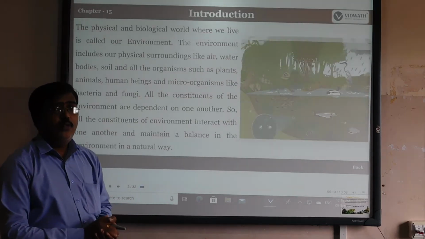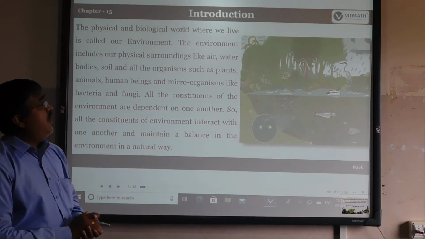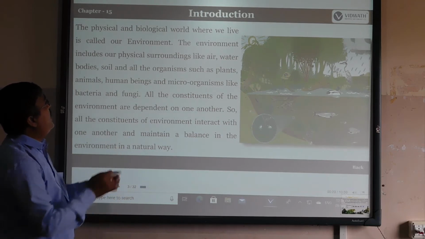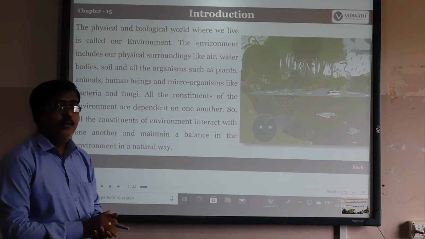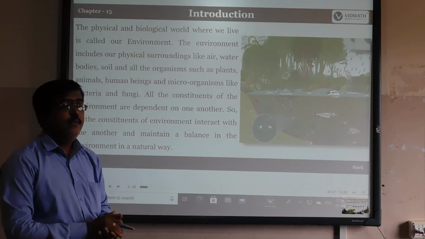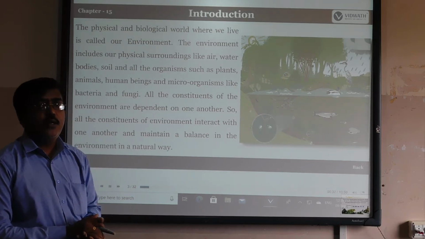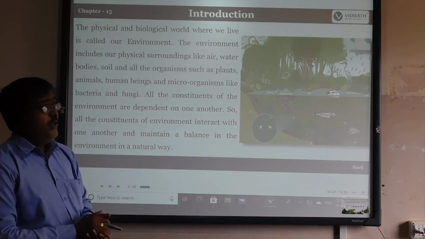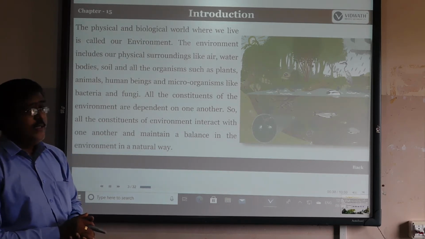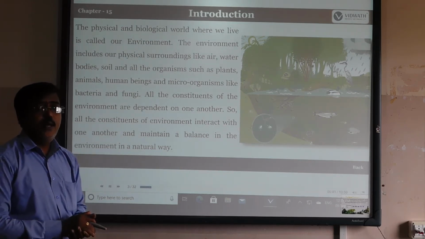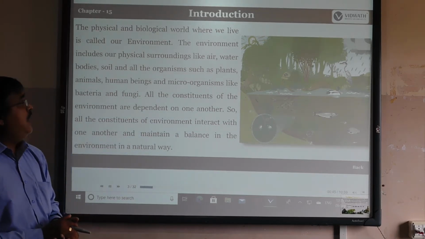So what is the meaning of environment? The physical and biological world where we live is called our environment. The physical means whatever we are living in, which we call the physical environment. Biological means the living components, which we call the biological environment. These two components together we call the environment. Physical means maybe temperature, sunlight, water. Biological means the living organisms.